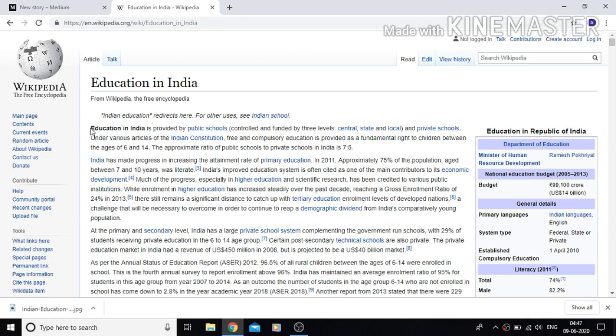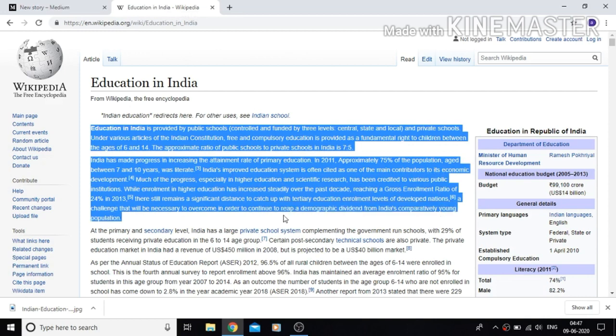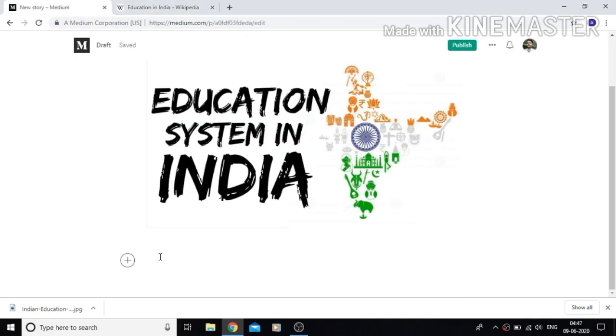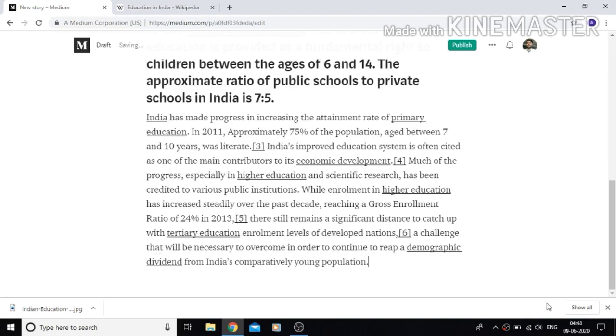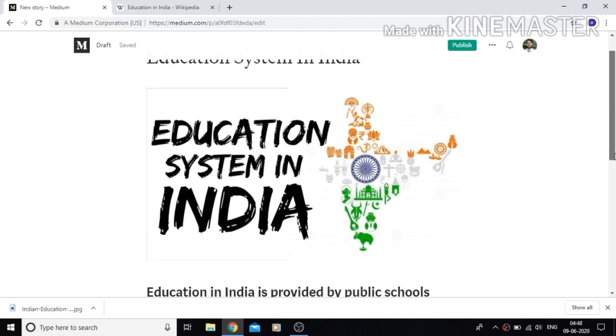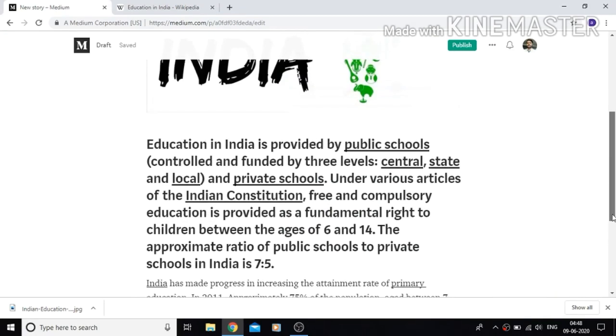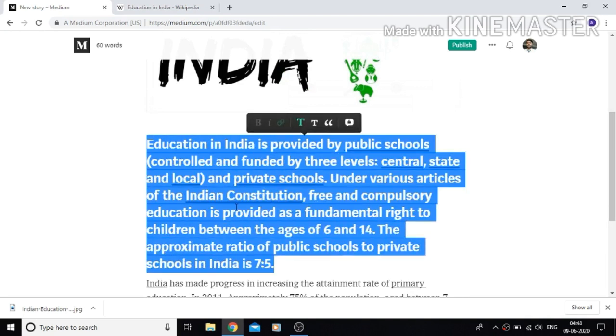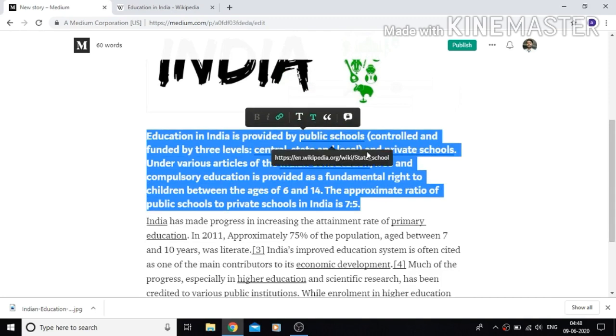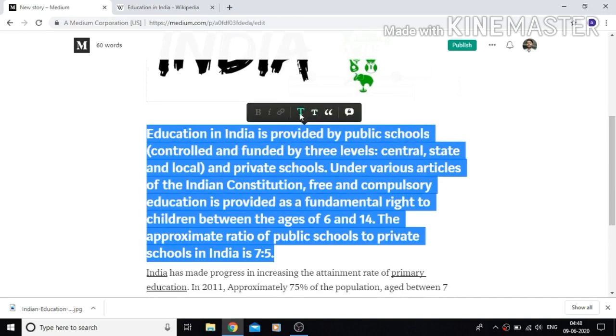Let me copy here with Control C, copy, and Control V. Guys, you can see that it looks like this. To make it smaller, let me make it small. So press on the small T.